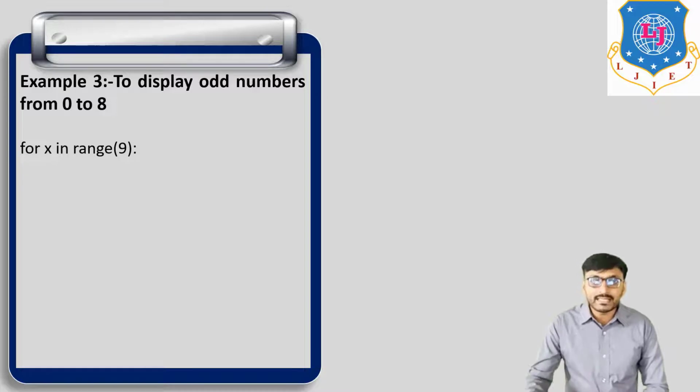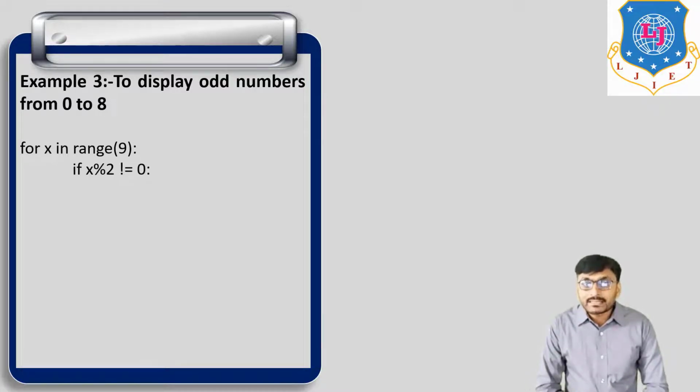So for x in range 9, if x modulo 2 is not equal to 0, it means if we divide x by 2, then we do not get remainder 0. It means an odd number.